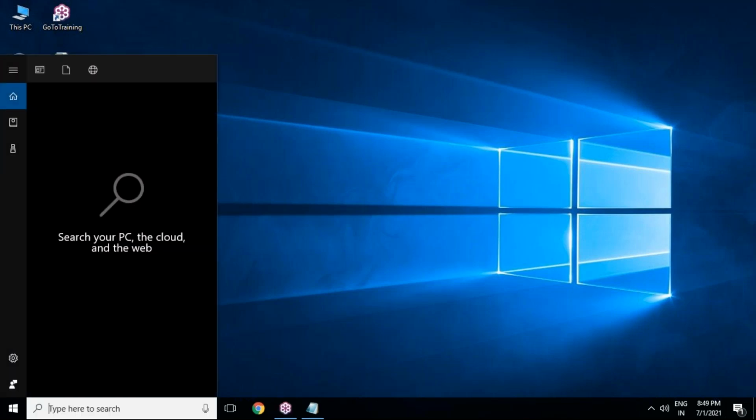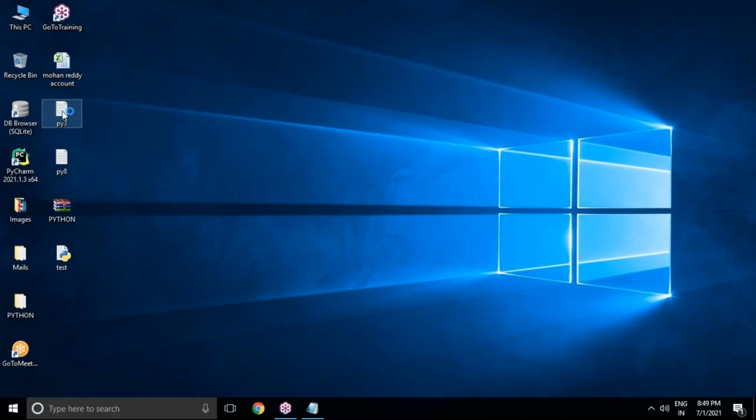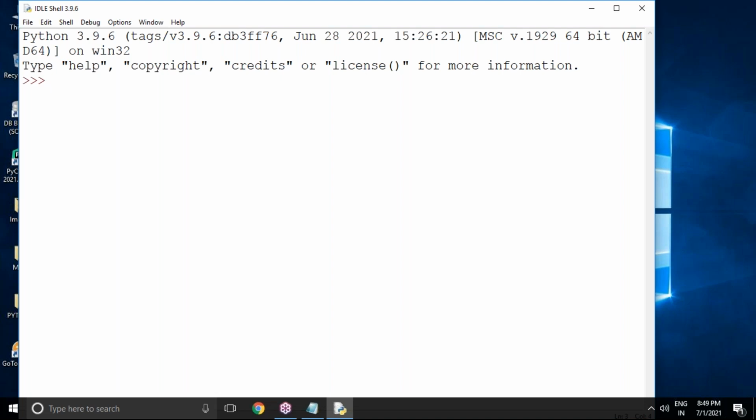Yes, we already have IDLE software. Let's go to search and type IDLE, and you can open it. As soon as we click on this, the same interactive shell window will open, but I don't want that right here, because I already have a script file with me that I want to open. How to open that script file here?